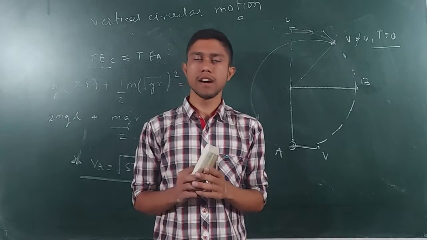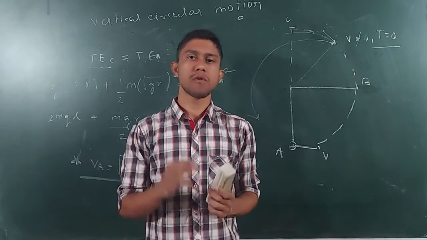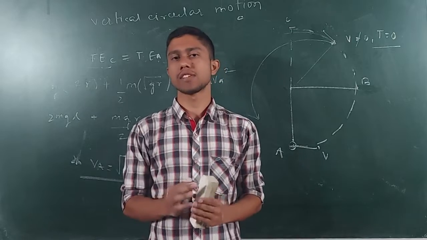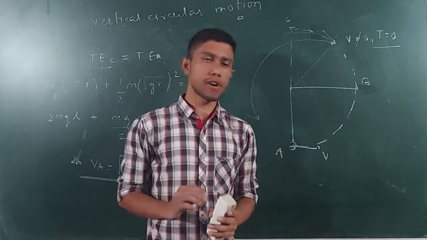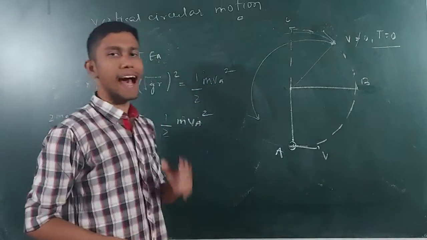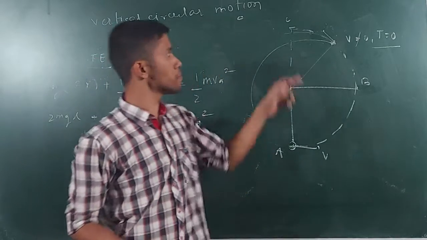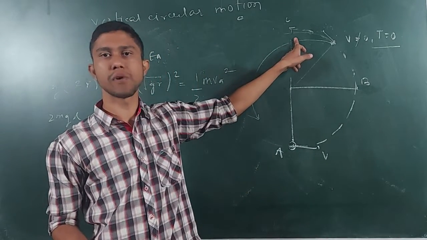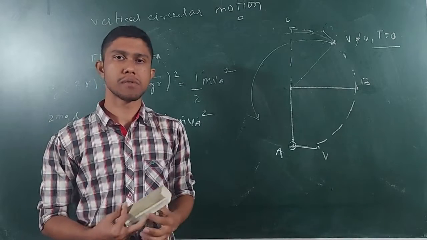So in exam, the question may come with a combined circular motion as well as projectile motion. So it's a very important thing. If they ask you what is the range of the projectile, simply you can take the velocity at this point and find out the range.